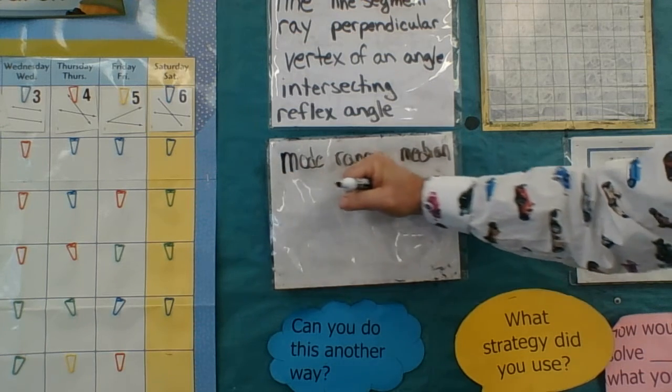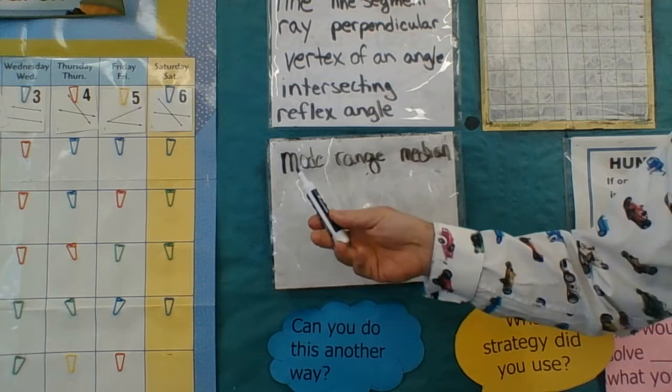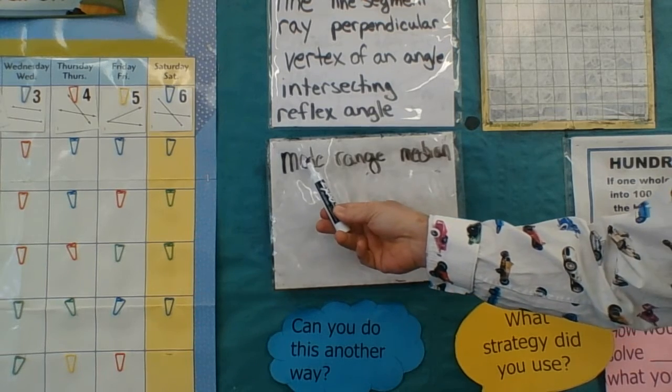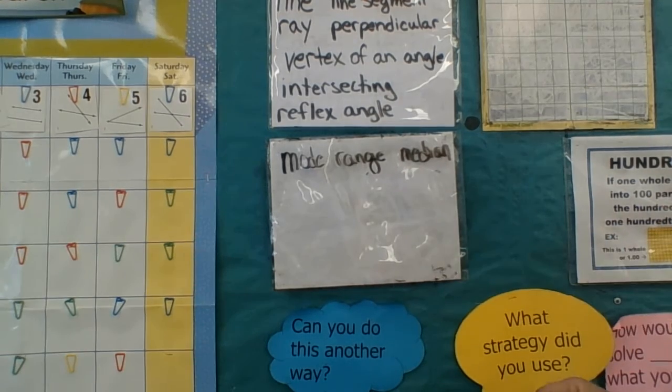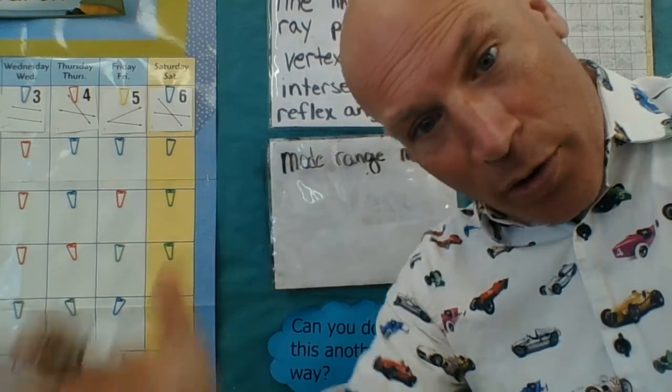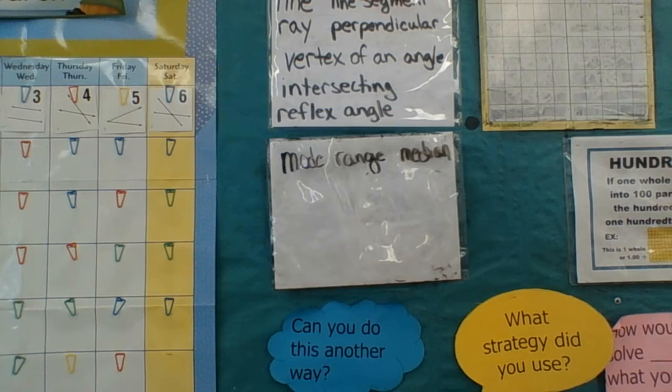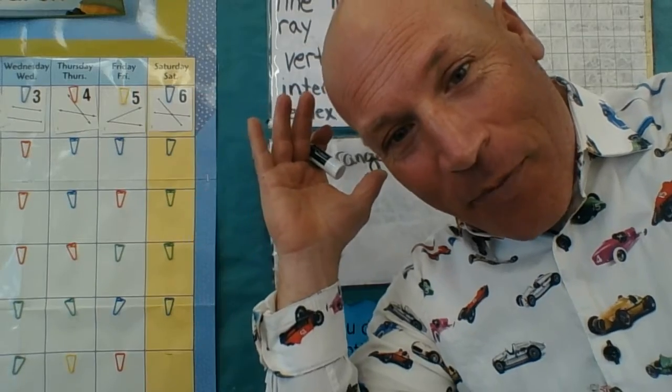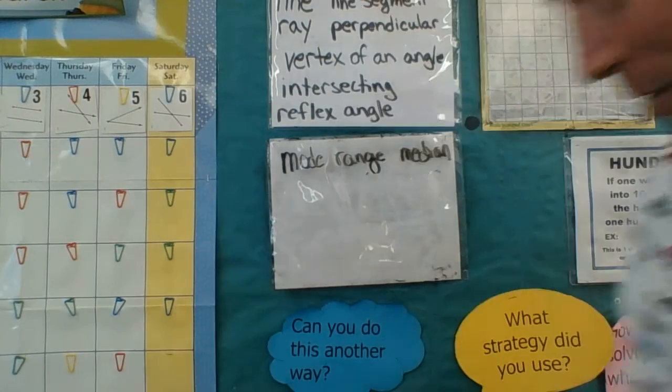Let's just focus today. Hopefully you wrote that down. If not, rewind and write it down. We're just going to do mode, range, and median. Now, before you do anything, you have to put them in order from least to greatest. Okay, you got to remember that. I'll say it one more time. In order to do statistics, you have to line them up in order from least to greatest.